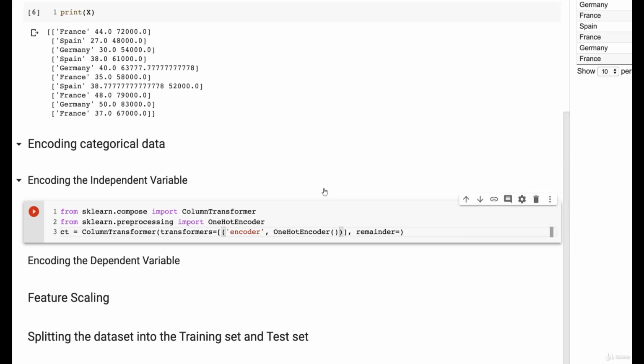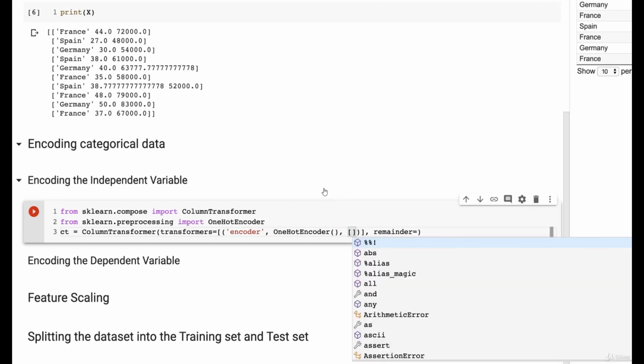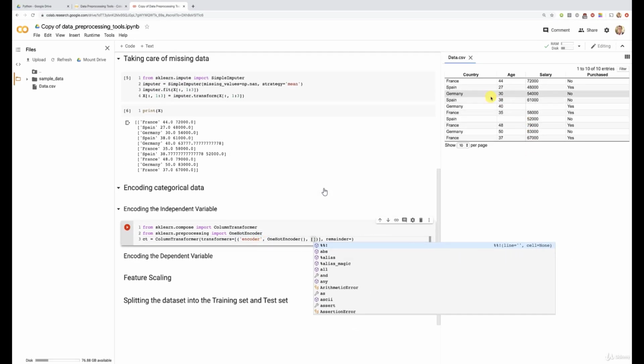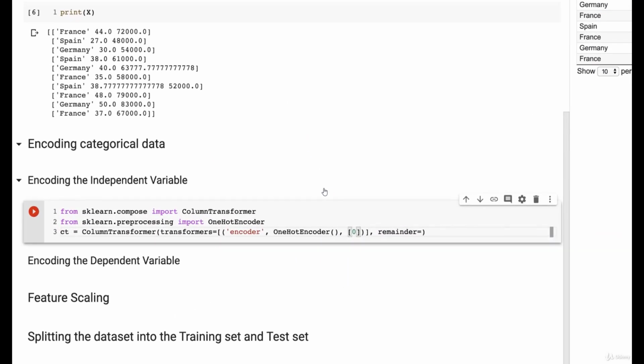And finally, the third element inside this tuple of parentheses is, in a pair of new square brackets, the indexes of the columns we want to apply one-hot encoding to. And so these indexes, of course, are only one index. It is the index of the country column. The country column is the first column of our matrix of features. And remember that in Python, indexes start at 0. Therefore, this country column has index 0. And that's what we have to enter here. Only 0. All right, so that's all good for the first argument here, transformers.